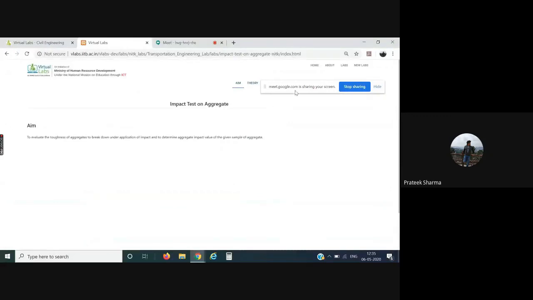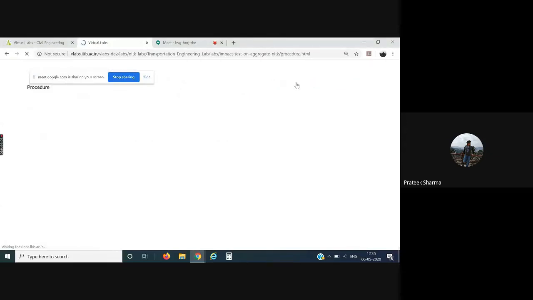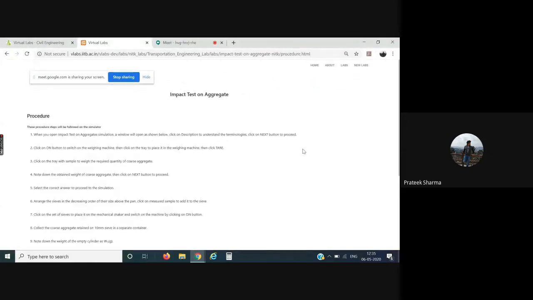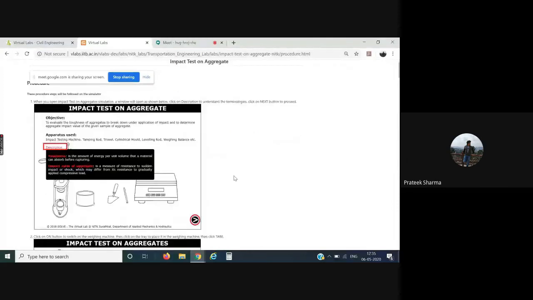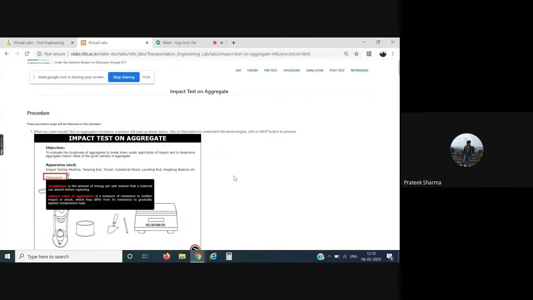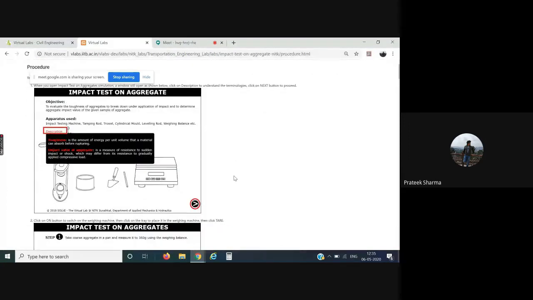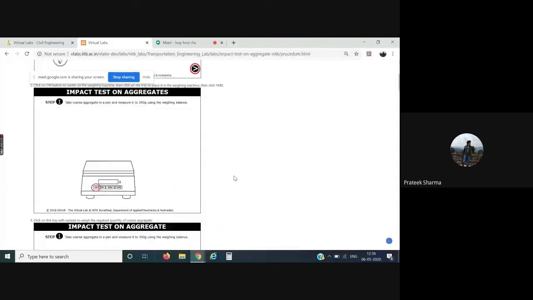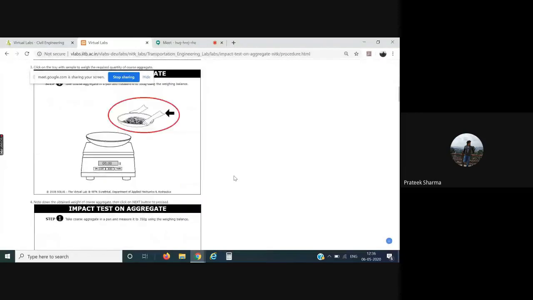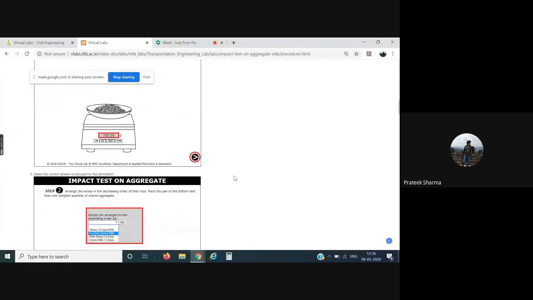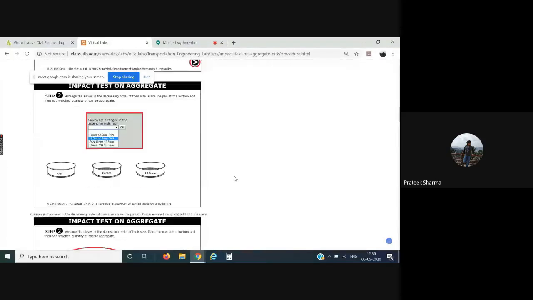After that, we have the aim, the theory, pre-test and procedure. Go to the procedure part. Again, the screenshots have been taken from the simulator window, and we have made sure that the user understands what is happening and what steps they need to follow. These same steps you need to perform as a user once you reach the simulator window.